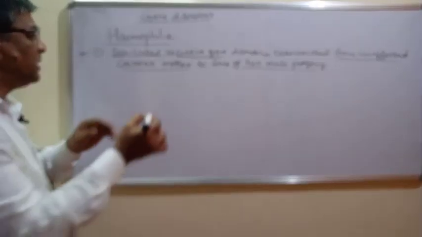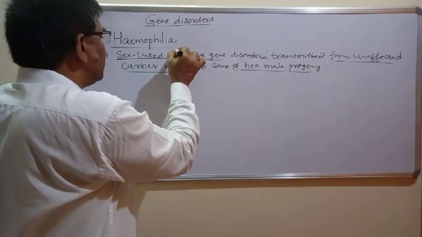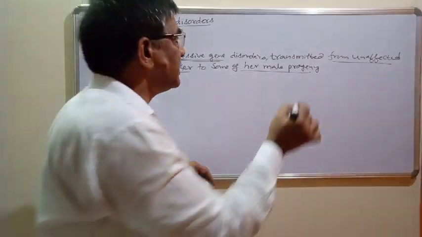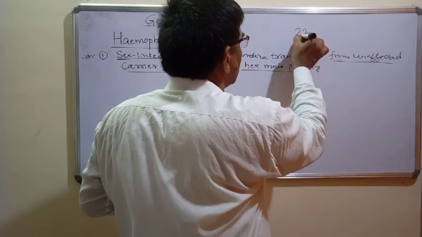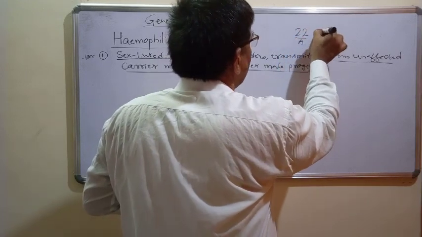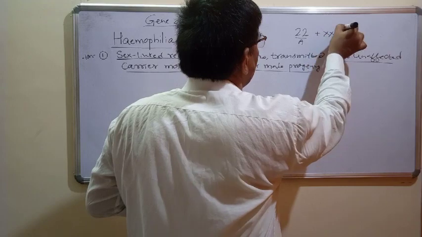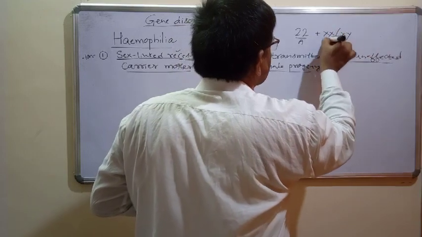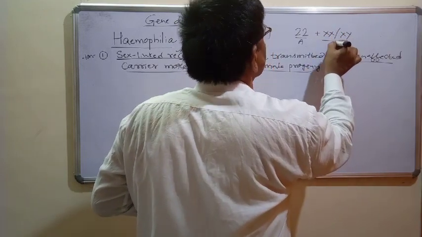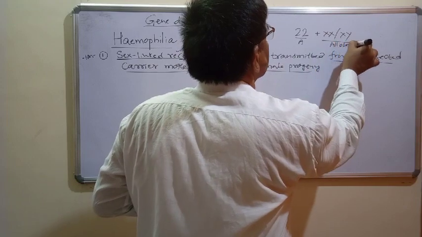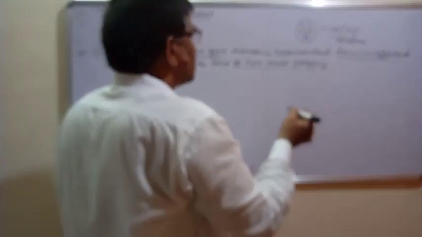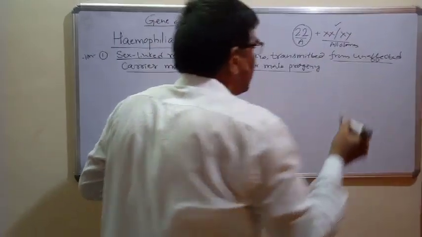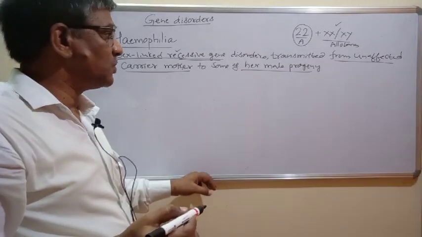Many students will not understand the meaning of sex-linked. Here we can understand that we have different types of chromosomes. 22 pairs of chromosomes are called autosomes, and XX or XY are called sex chromosomes or allosomes. Male and female are determined based on the sex chromosomes only.